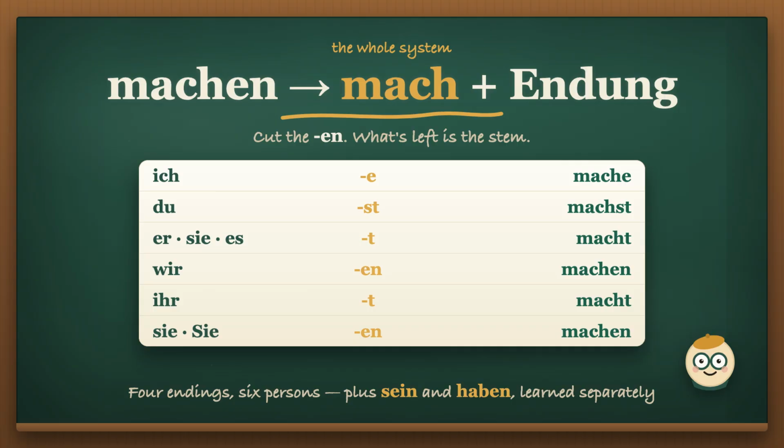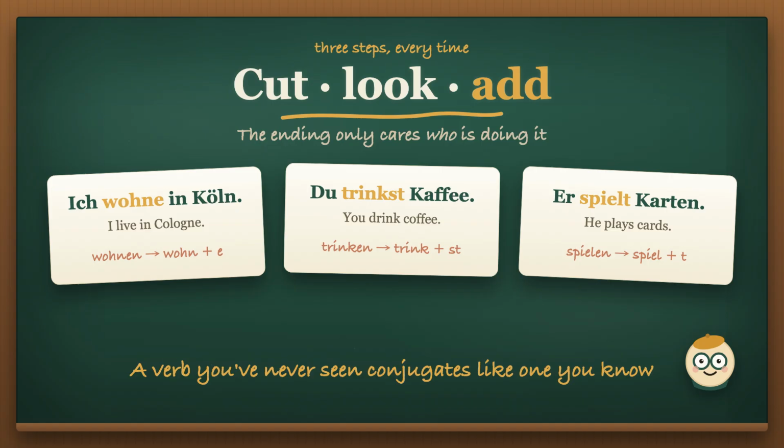Learn this one table and you can conjugate almost every verb in German. Almost, because sein and haben are genuinely irregular, and you memorize those 2 separately. Let's prove it's mechanical. Wohnen, to live. Stem wohn. Ich wohne in Köln. Trinken, to drink. Stem trink. Du trinkst Kaffee. Spielen, to play. Stem spiel. Er spielt Karten. Same 3 steps every time.